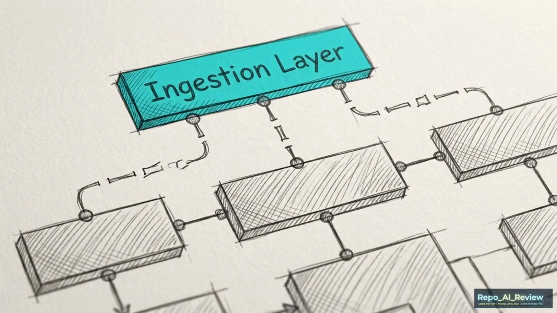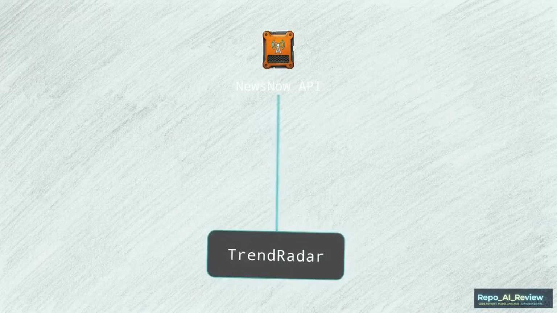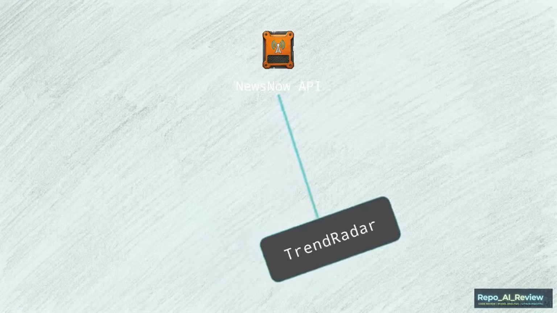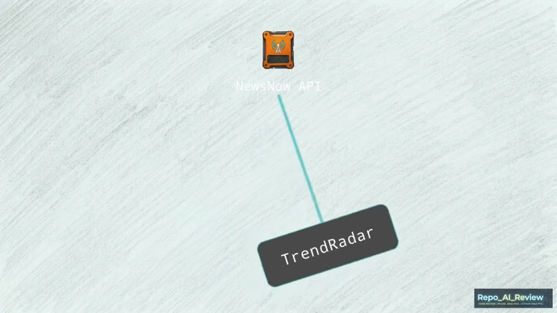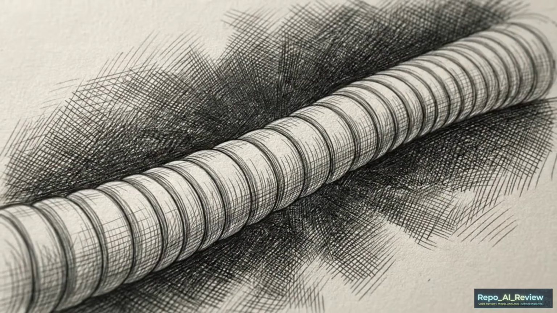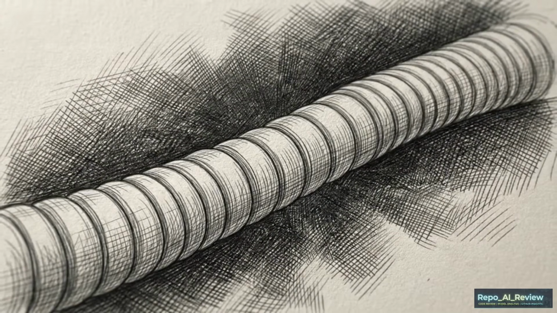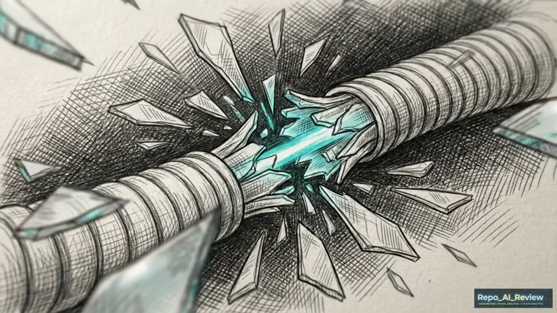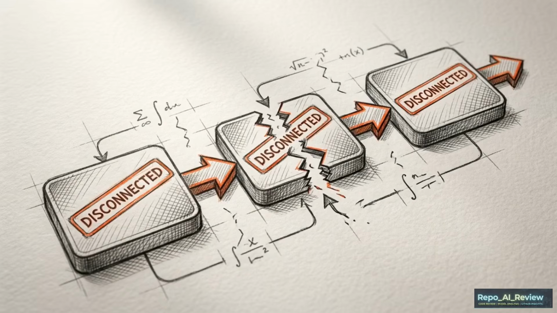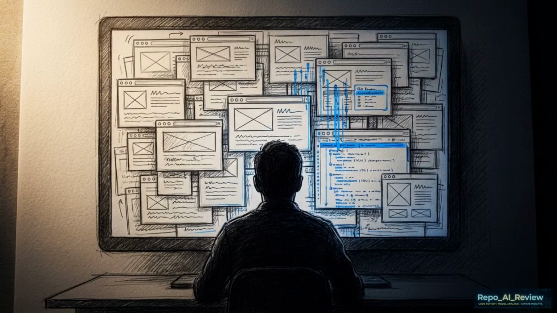Beyond the setup friction, a severe structural fragility is hard-coded deep into the ingestion layer. The entire project is burdened by a massive API dependency. It relies almost exclusively on the external NewsNow API to fetch its data. If that single, undocumented third-party source alters its data structure or suddenly shuts down its primary servers, TrendRadar's entire semantic pipeline collapses instantly. These technical vulnerabilities point to a much broader issue regarding how we consume information.